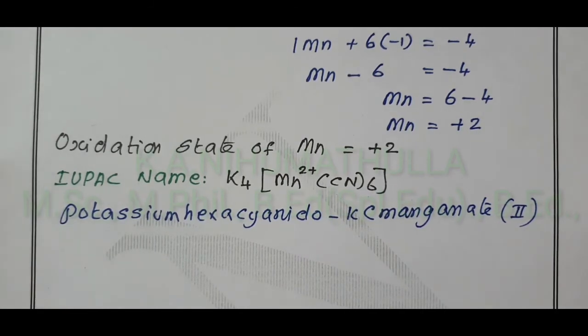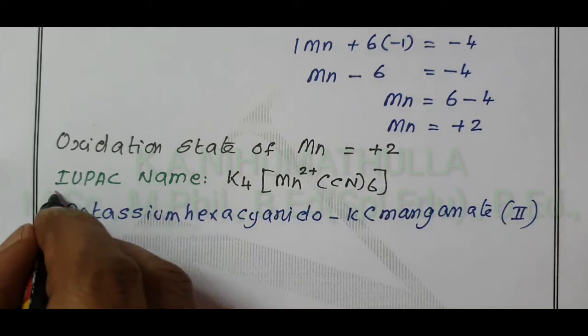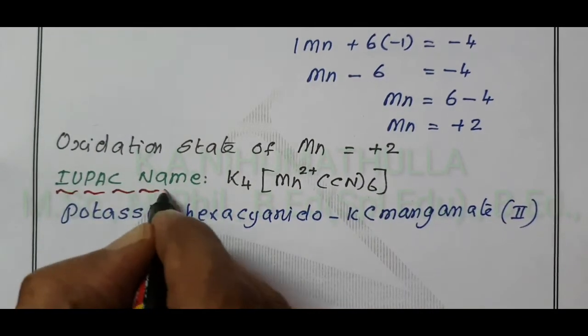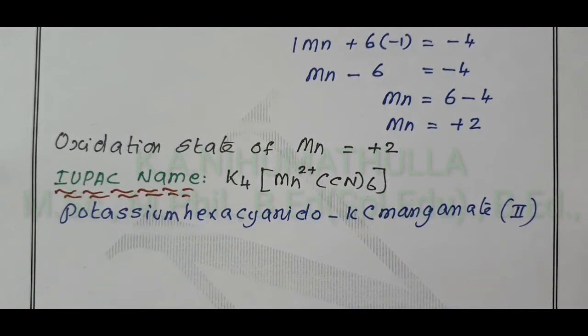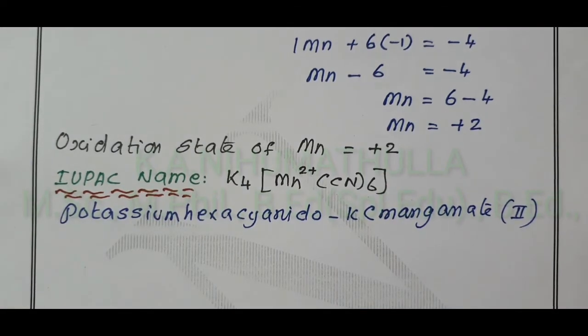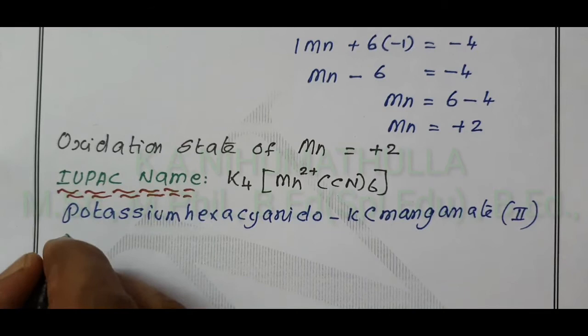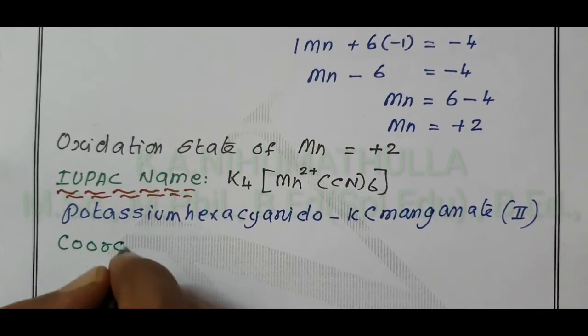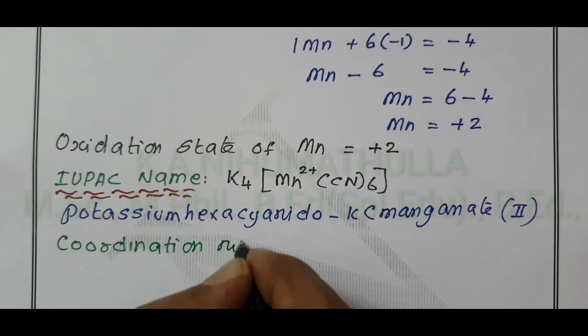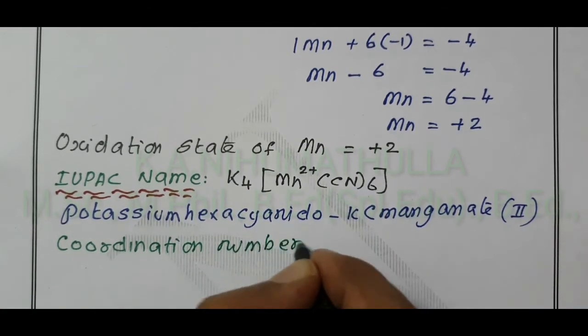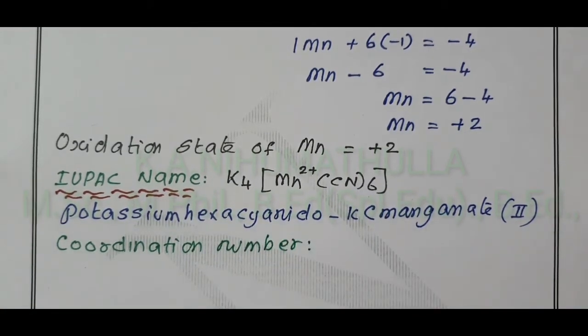Then we are going to write the coordination number of the complex. We know what is meant by coordination number. Coordination number is the number of chemical bonds formed between the central metal ion and ligands.